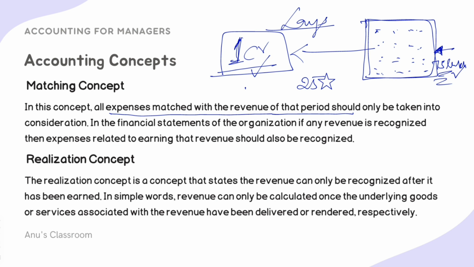Next is the realization concept. It states that revenue can only be recognized after it has been earned. In the same example of Lays, only if I sold all the Lays packets I created out of these potato chips and actually got 1 crore revenue, then only should I write it down in my books of accounts. Simply by producing these chip packets and not selling them, I cannot write it down. If I sold each of those packets, then I would get 1 crore. But if I only sold half of it, I will only get half a crore, right? Then only that half crore has to be written. Until and unless I sold the rest of the Lays packets, I cannot write down the remaining revenue.